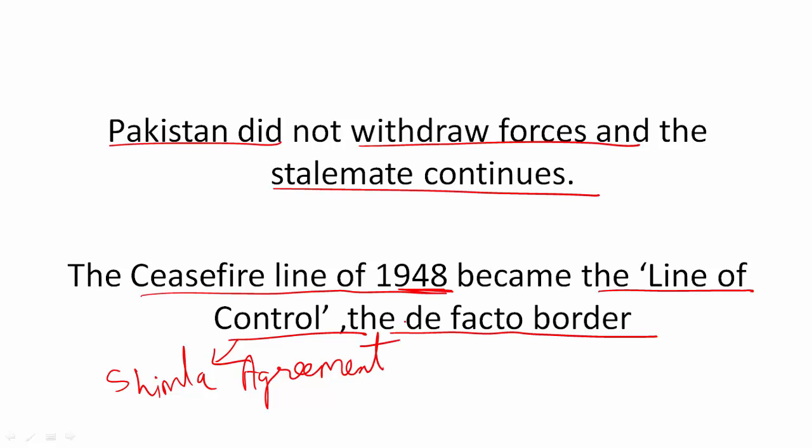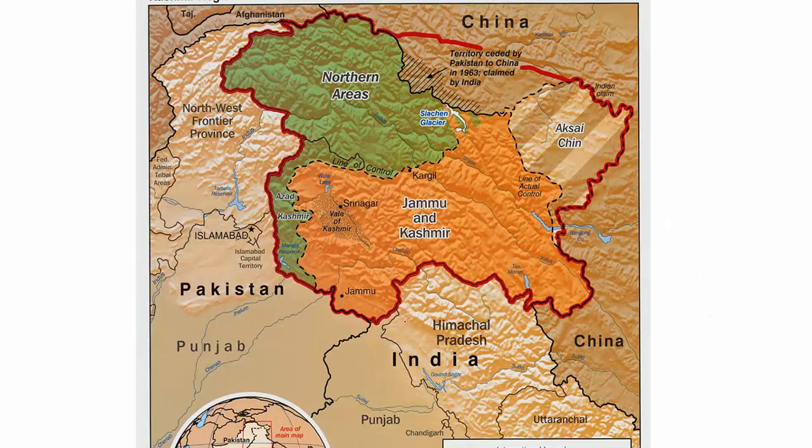In the Shimla Agreement, India and Pakistan decided that now we will bilaterally decide the future of Kashmir. Earlier, this issue was under the United Nations. But in 72, under the Shimla Agreement, both the countries decided that the Line of Control is a de facto border. We should not cross it until the final solution is found. And we will talk with each other bilaterally. That is, no other third party will come in between. Only we will resolve this problem.